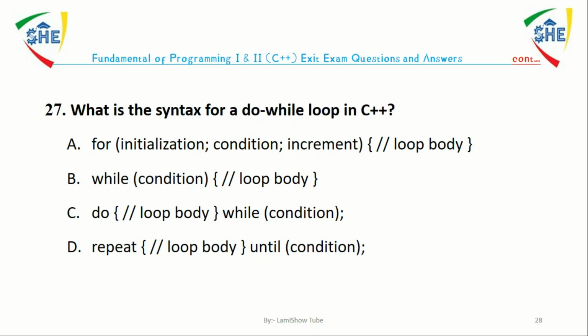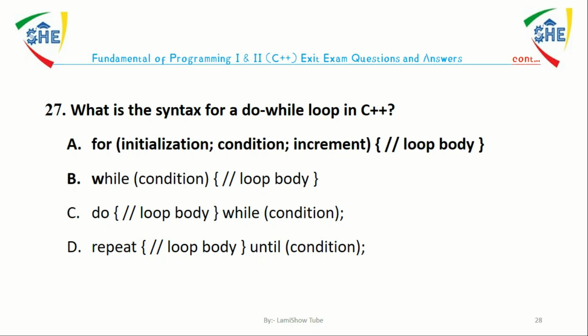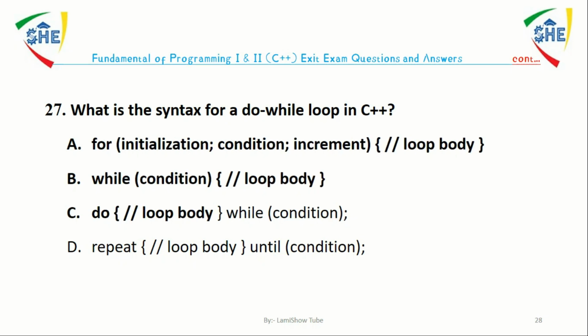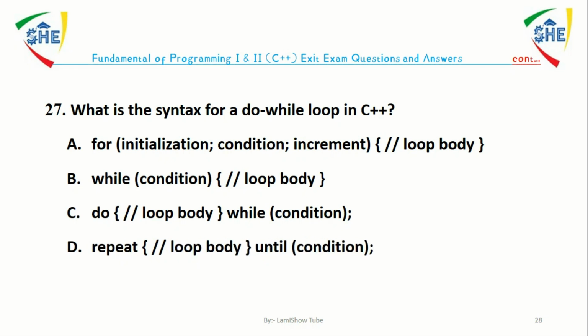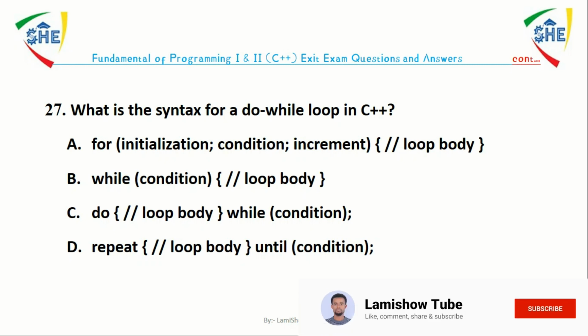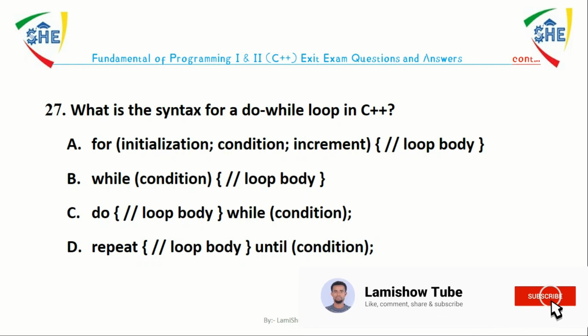Question number 27. What is the syntax for a do-while loop in C++? The correct syntax is do, then in curly braces we have a body, then we have while in brackets the condition, and we have a semicolon.